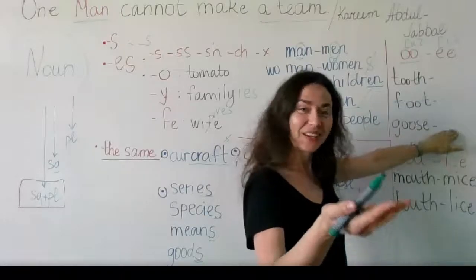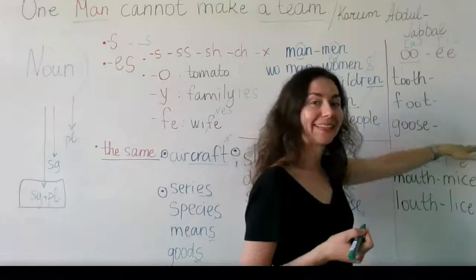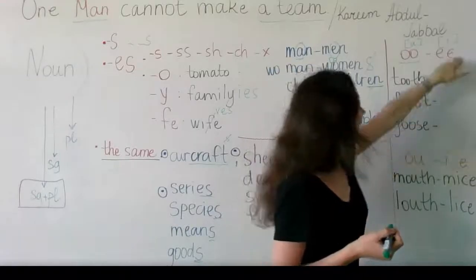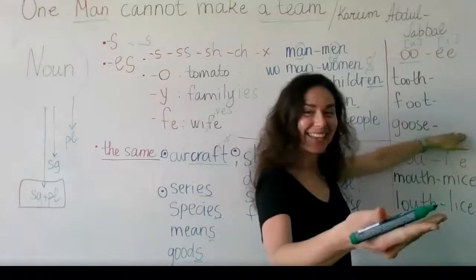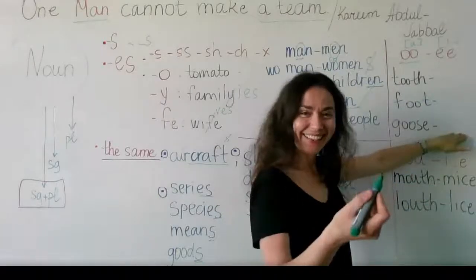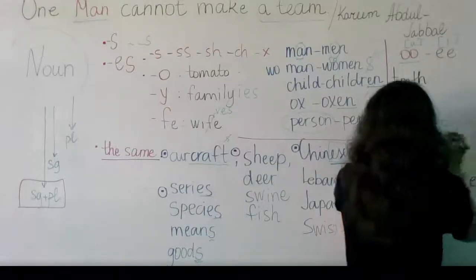A goose. What is the word that we should use in the plural form? Goose. The same? Say it. Yes. Geese only. Geese. So you have the sound geese. So what do you do?